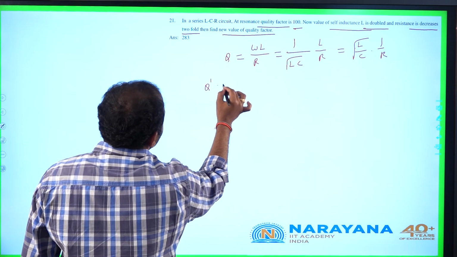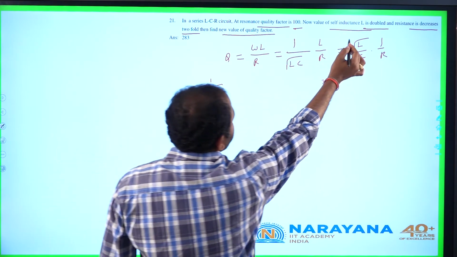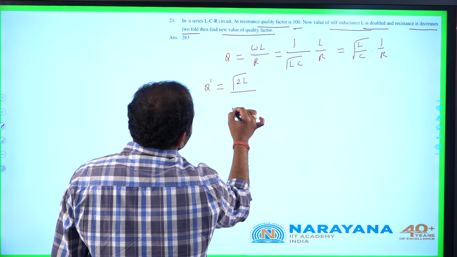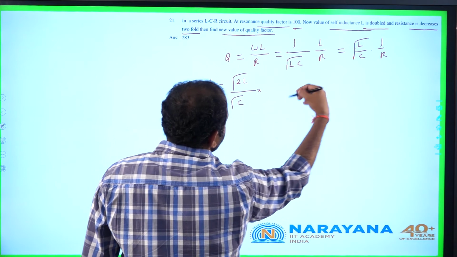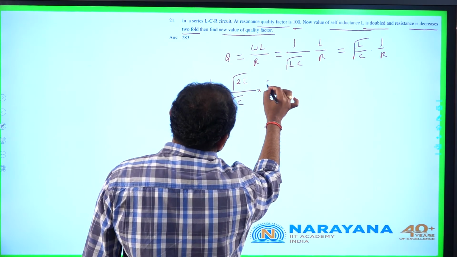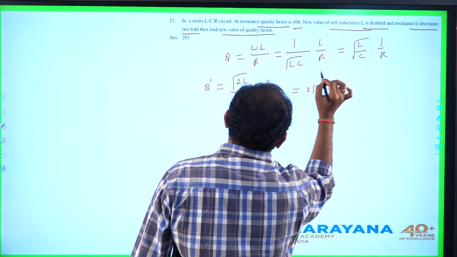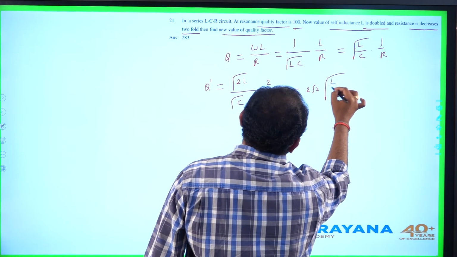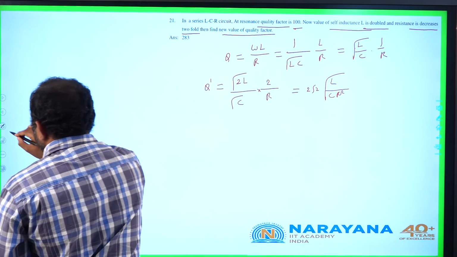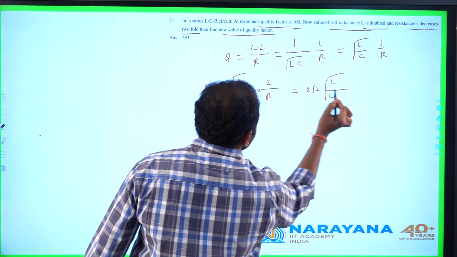Let Q prime be the new quality factor of the circuit after changes are made. Inductance is increased to 2 times, so this is square root of 2L. Capacitance is not changed, and resistance is made half, so this is R by 2 instead of R. So it will be like this. This is nothing but 2 root 2 times the original value, square root of L by C by R. Let us compare this with the original equation.